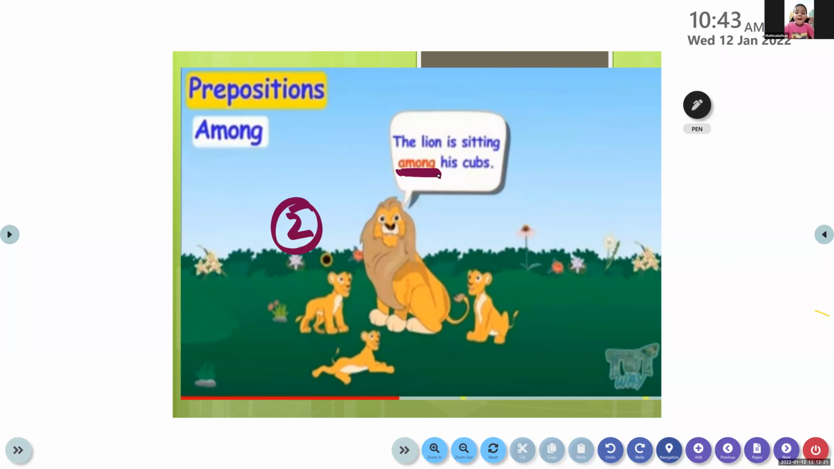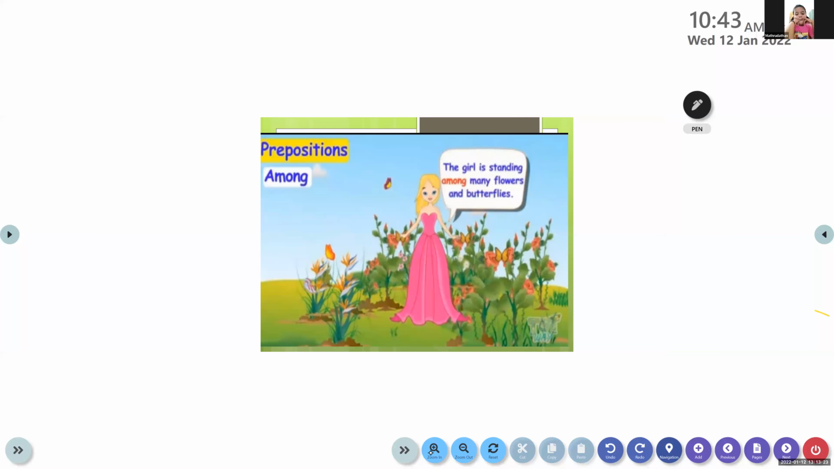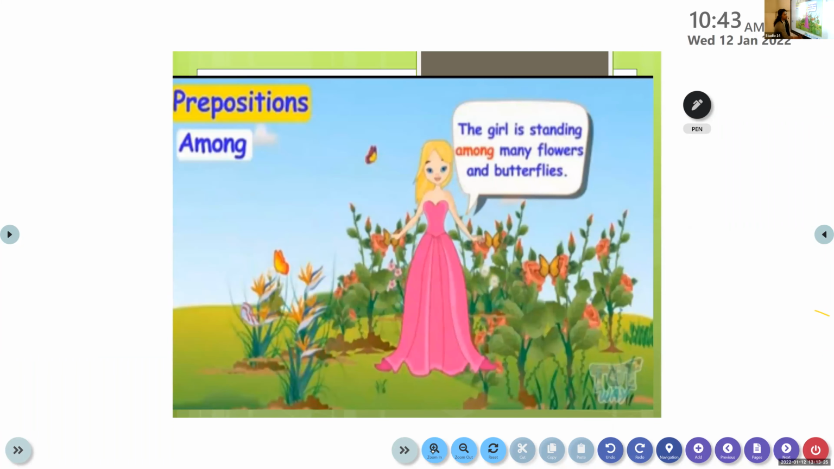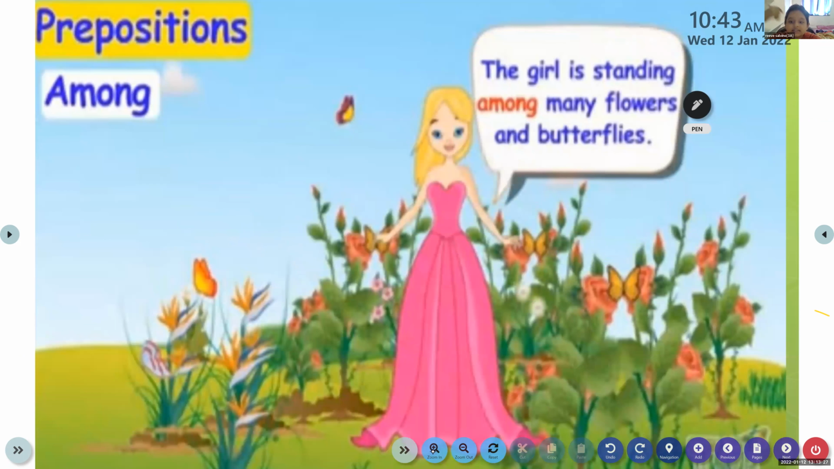Okay, so all of you please look here. Where is the girl standing? The girl is standing among the flowers and butterflies. Among many flowers and butterflies.